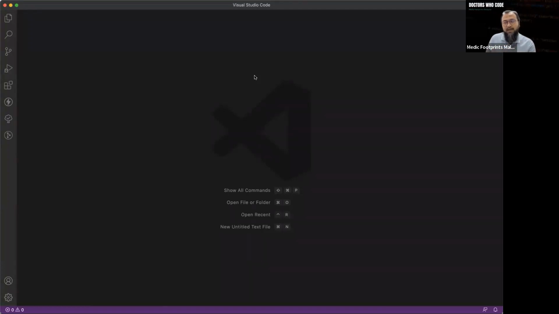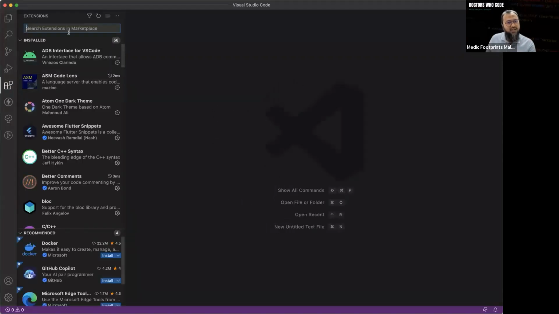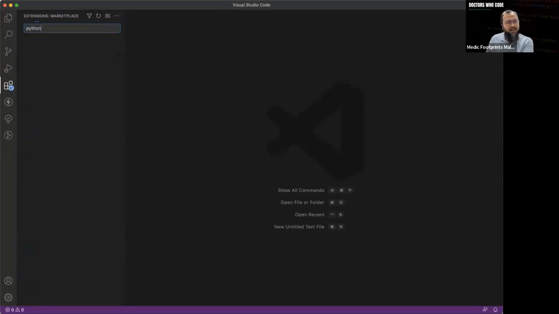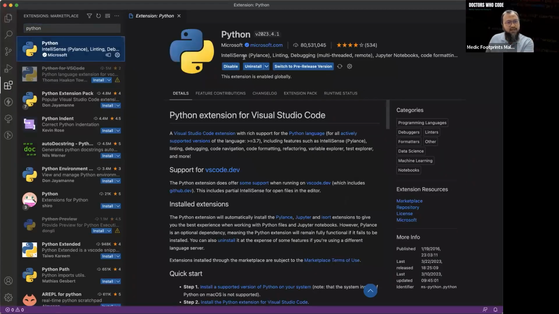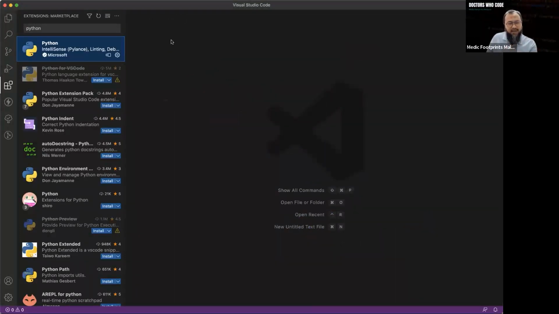So since we are using Python for this program, we go to the left side here, extensions. You should by now install the Python extension, okay? As you can see, I've already installed Python here, and also other things that I think can be useful for this. If I don't install this, then this program can be rendered useless in terms of building Python apps. So I've already installed the Python extension in this program, so I can run Python. And I also have installed Python in my device here.